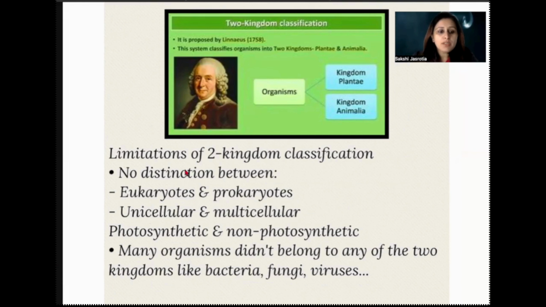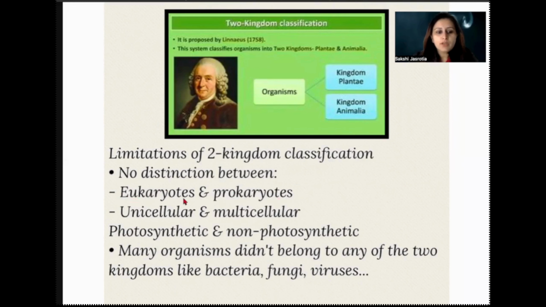There was no distinction between eukaryotes and prokaryotes. I hope we remember from the previous chapter what eukaryotes and prokaryotes are. I told you in the previous chapter also, wherever the word karyote comes, that means nucleus, right? Pro means primitive nucleus. So these organisms had a primitive nucleus, and these ones, eu, means the real, the true.